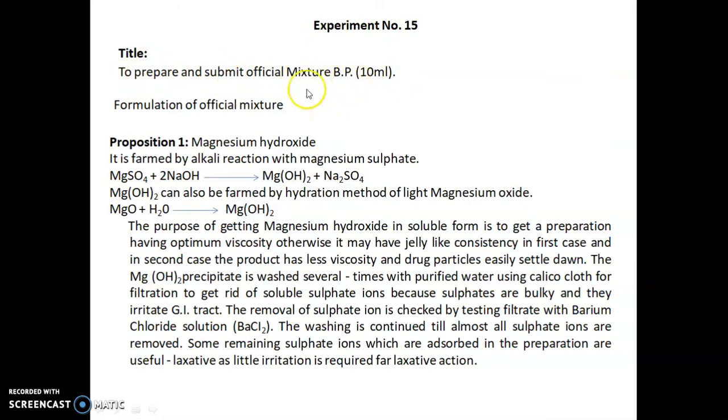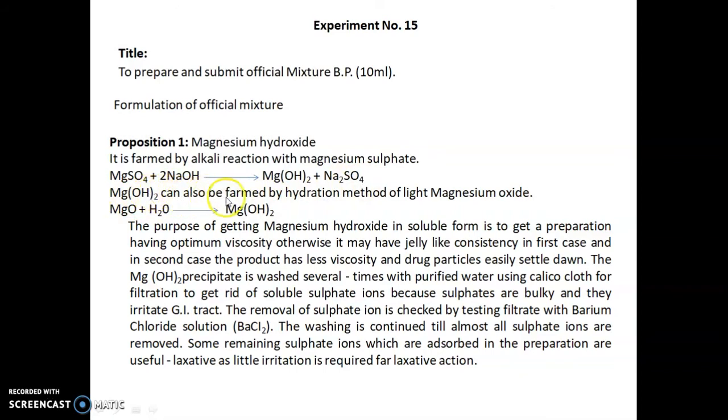BP stands for British Pharmacopoeia. So, formulation of official mixture. Proposition 1. Magnesium hydroxide. It is formed by alkali reaction with magnesium sulfate, MgSO4, that is magnesium sulfate plus 2 NaOH, sodium hydroxide. It will give us magnesium hydroxide, that is Mg(OH)2, plus Na2SO4, sodium sulfate.